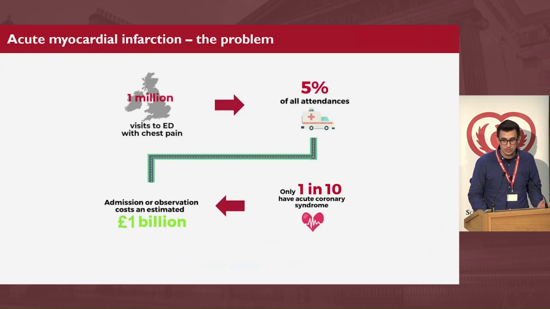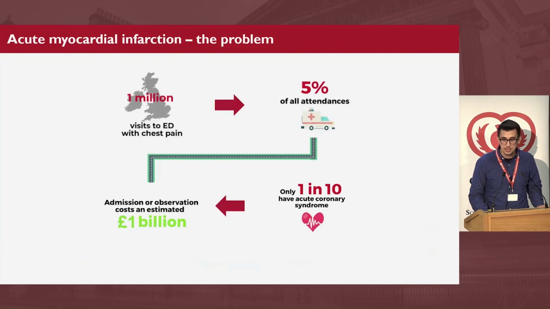Acute myocardial infarction, the problem. Most of you, probably all of you, will be aware that it's probably the most common problem, and over 1 million patients present in the medicine department every year in the United Kingdom, which accounts for around 5% of all attendees overall. However, only 1 in 10 patients actually have acute coronary syndrome, and the whole assessment costs the NHS around £1 billion.